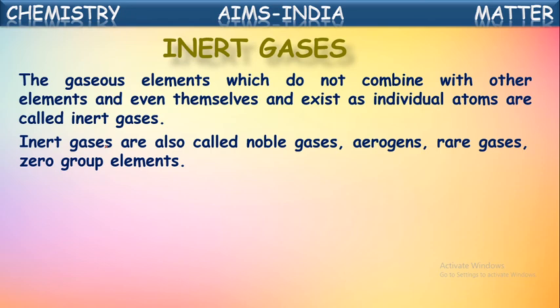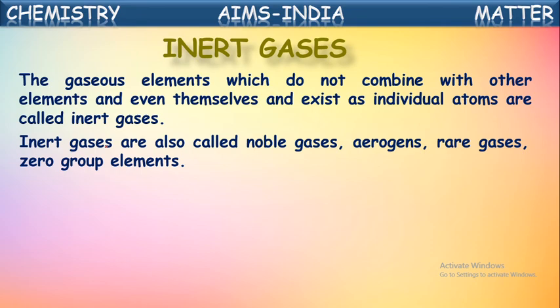These inert gases are also called noble gases, aerogens because they all exist in the gaseous form, or rare gases because they exist in very small quantity in the atmosphere. That is why they are called rare gases. And they are called zero group elements also because in the periodic table they are kept in the zero group, which we are going to learn in further classes. They are the different names for the noble gases.